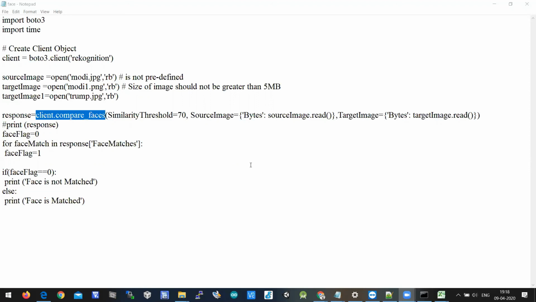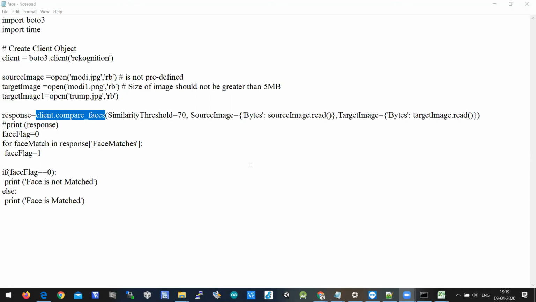Can we use a full size pic instead of only the face? Yes, you can use a full size pic also, but when you pass a full size pic, AWS will identify where the face is located in the full size pic, and then it will crop to that face, and then it compares the faces. It compares the faces only. It will not bother about what else is in the full size pic. You can pass a full size pic or a normal pic. Only the face part will be extracted from the pic.